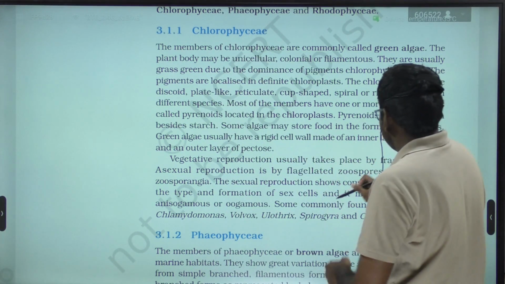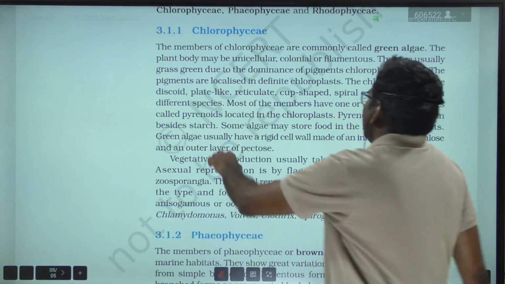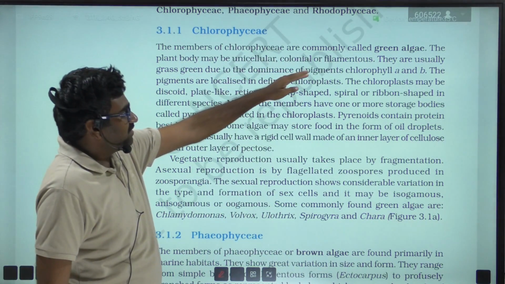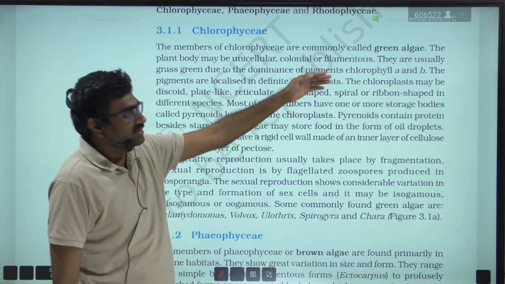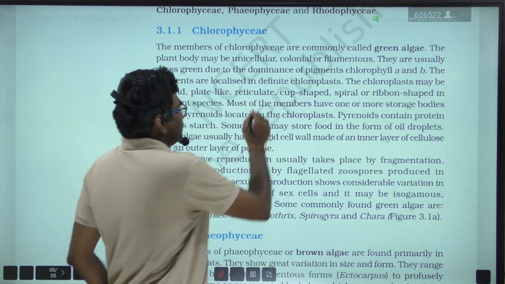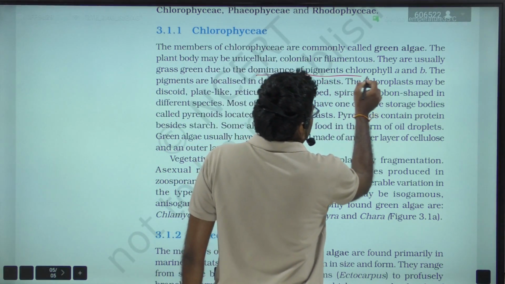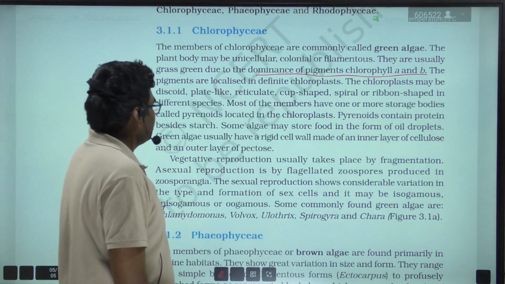If you look into the Chlorophyceae, the important points are: the members of Chlorophyceae are commonly called green algae. The plant body may be unicellular, colonial, or filamentous. They are usually grass green due to the dominance of pigments chlorophyll A and B, as we had already seen in the table.